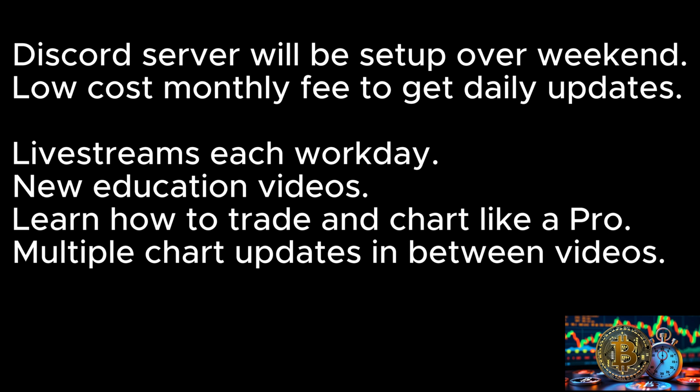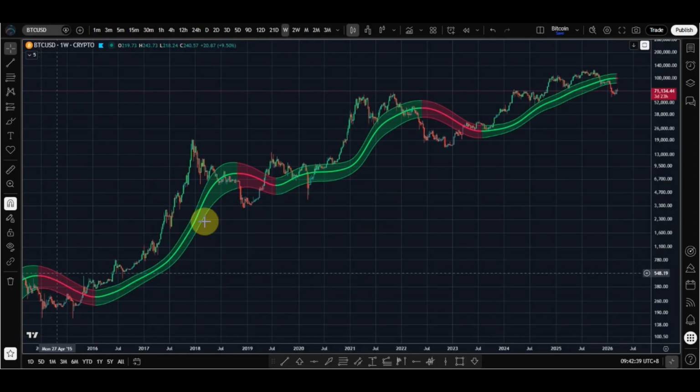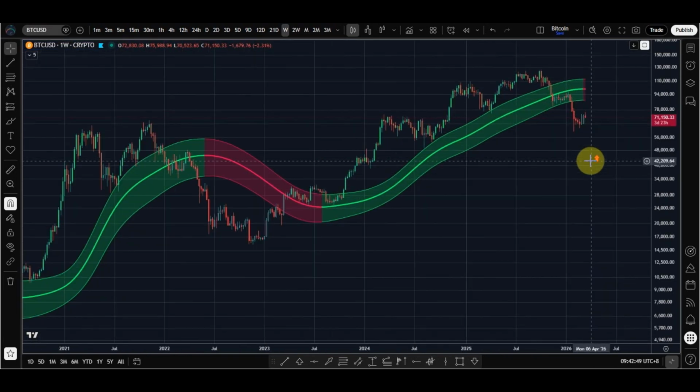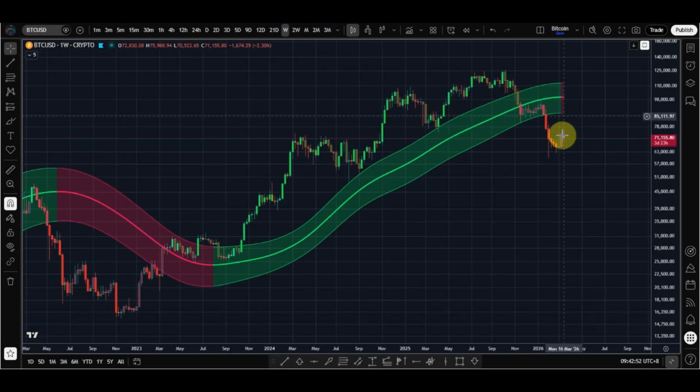So with all that now said, let's take a look at this week's free video analysis with trade setups. The weekly Gaussian channel turns red 2 to 4 weeks before the final drop to a bottom. We can see currently it has turned red, so we should expect a drop coming in bottom within weeks.